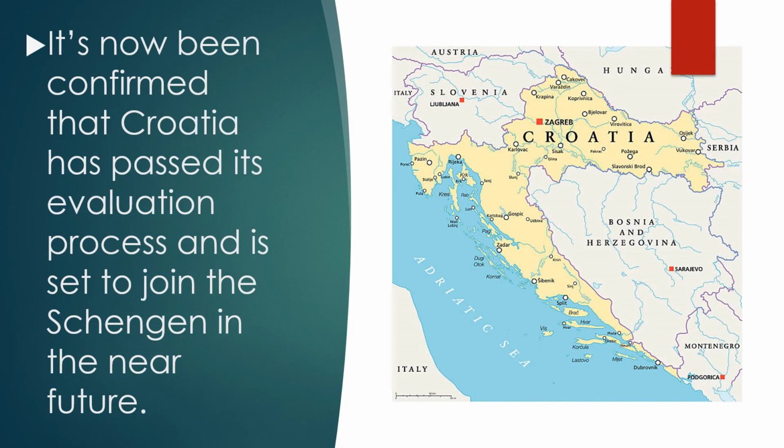Here is an update: Croatia, which is part of Europe, a country that's present in Southern Europe, has now been confirmed to have passed its evaluation process, and it is set to join the Schengen area in the near future, most likely by 2024. So here was an attempt to make you understand the difference between Europe, European Union, and Schengen area.